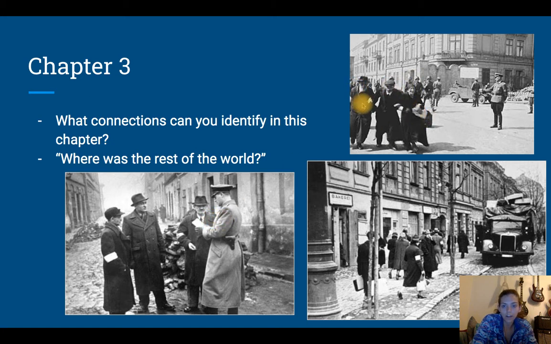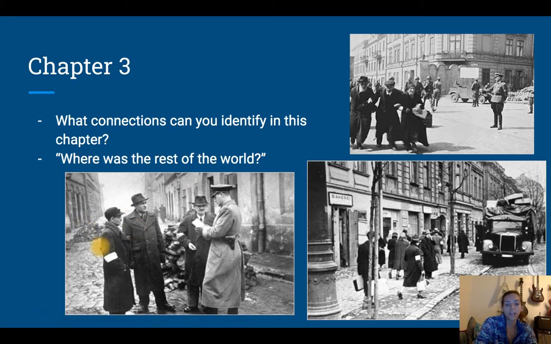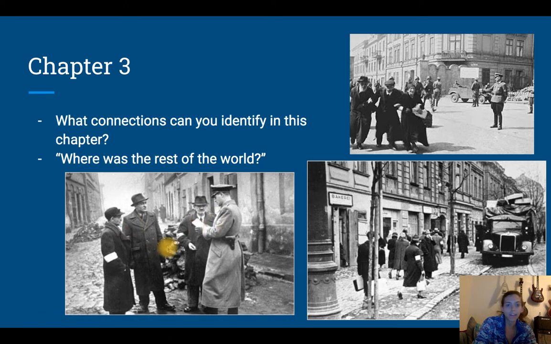And these are Jewish people here. Here's a Jewish person, here's a Jewish person, and we can tell because of this white armband. And we'll read about that in a moment. And then this picture I think is really telling. The streets are mostly empty, right? And then there's this Nazi officer right here, and he looks like he's maybe checking some paperwork of these Jewish people.